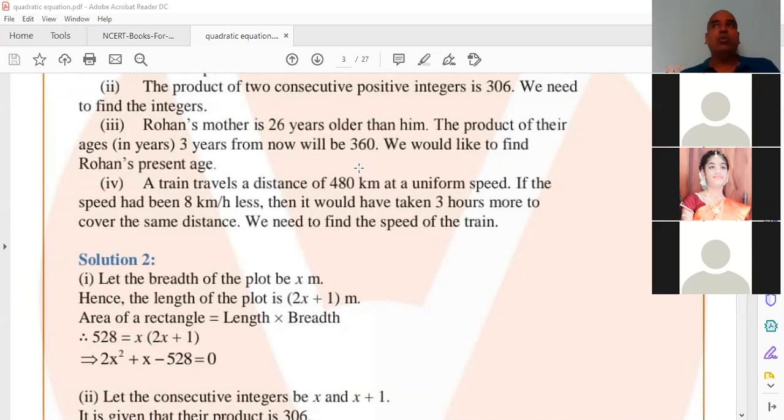3 years from now means after 3 years, Rohan's age equals X plus 3. His mother's age equals what? His mother's age after 3 years. Tell me, Rahul. Not X plus 26, that is the present age. After 3 years.